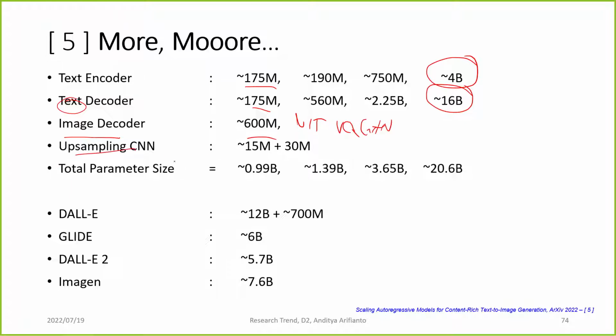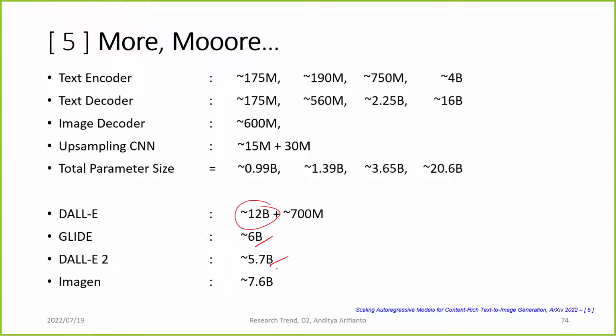They also use an upsampling CNN, the only convolutional network, with 15 million and 30 million parameters. So the total size goes from just shy of 1 billion up to 20 billion, compared to DALL-E at 12 billion, GLIDE at 6 billion, DALL-E 2 at 5 billion, and Imagen at 7 billion. So this is currently the largest text-to-image generator model.